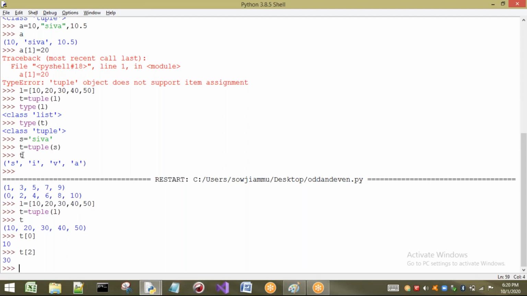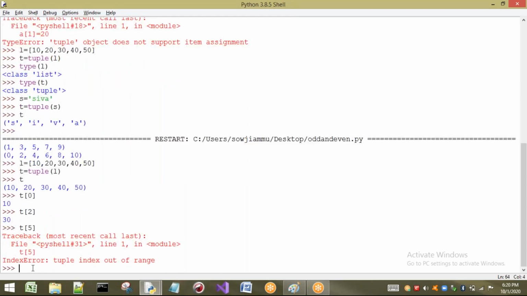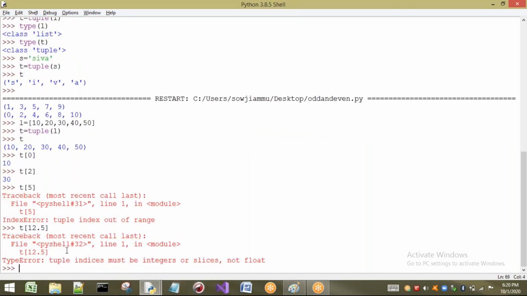Next, here how many are there? 0, 1, 2, 3, 4. If you are going to give any index other than this, we are going to get an index error. Next, the index must always be an integer. If we try to give any other value, for example t of 12.5, it will give you: tuple indices must be integers or slices, not float. So this is about how to access the elements of a tuple by using the index.